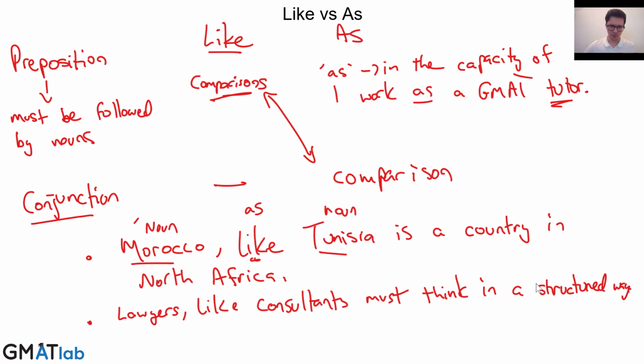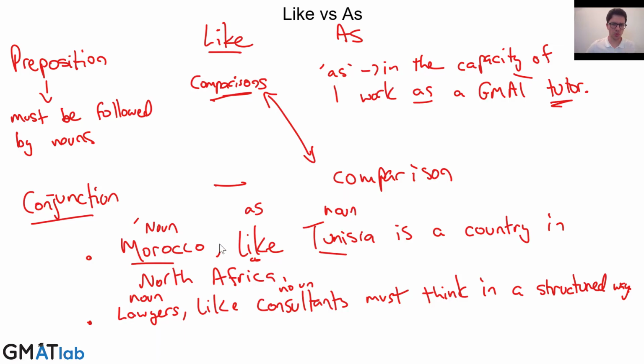Probably better to say manner, but I want to hold the space to give you some more examples. So here again, exactly the same as above. Lawyers like consultants, so we've got noun, like, noun. And so don't worry about the fact that we've got verbs coming after and all of that. The most important thing is that we've got noun, comma, like, noun.